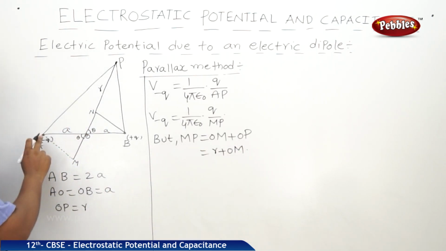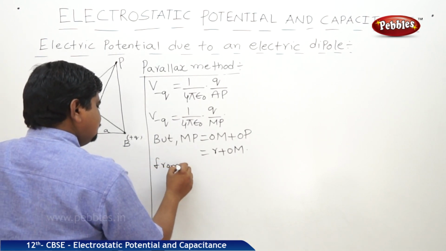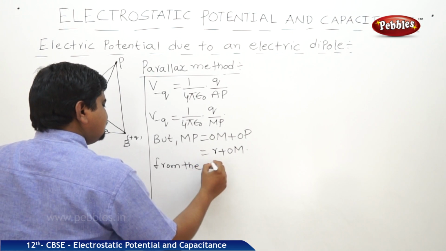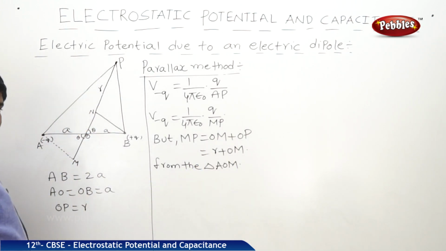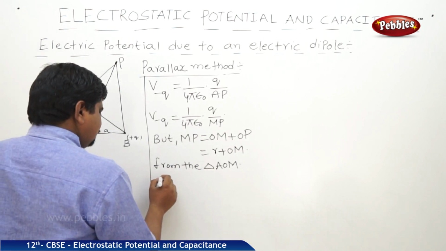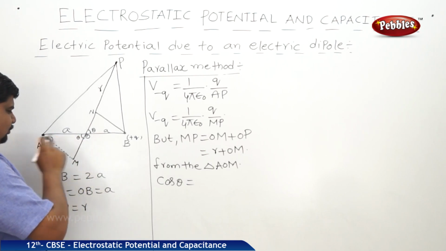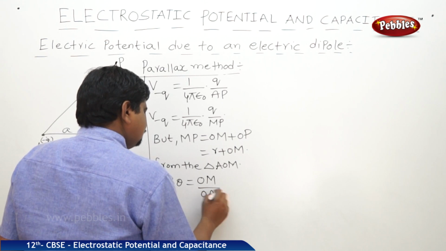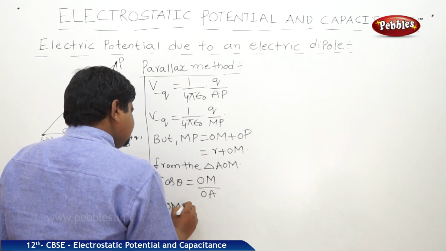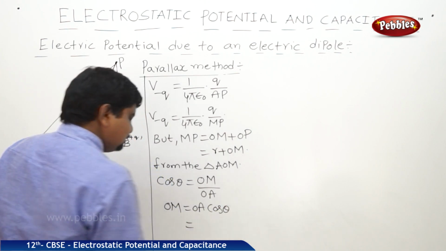See the triangle AOM. From the triangle AOM, now what is cos theta? OM by OA. From this we can write OM is equal to OA cos theta.